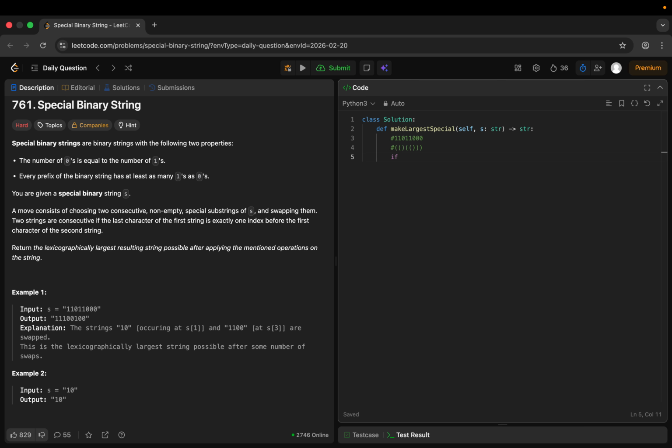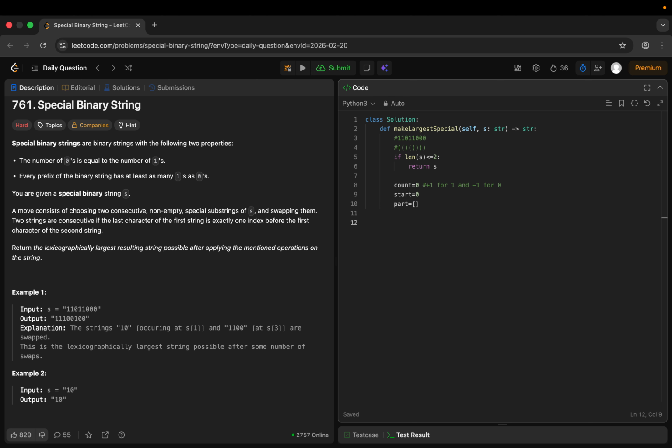So if the length of s is less than or equal to 2, we can't do anything, we can simply return s. Else, if the length is greater, we take count equal to 0. Count will keep track: we will add +1 for 1 and -1 for 0. Wherever the count gets to 0, it means that particular substring is a special binary string. We also take a starting index, start equal to 0, and a parts list which will store all the special binary substrings.